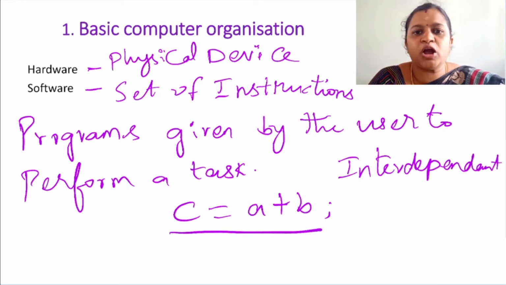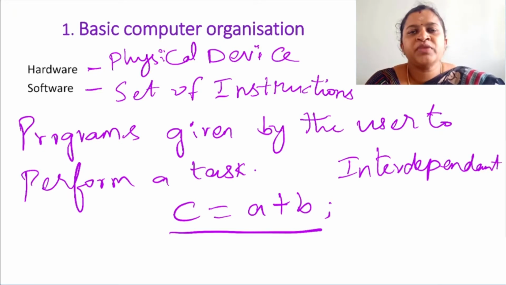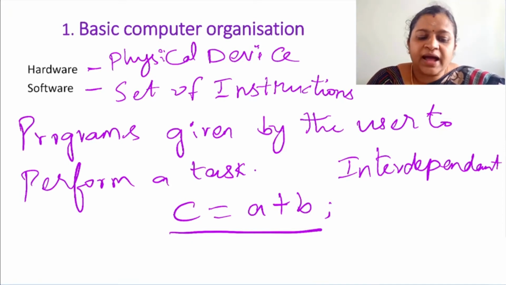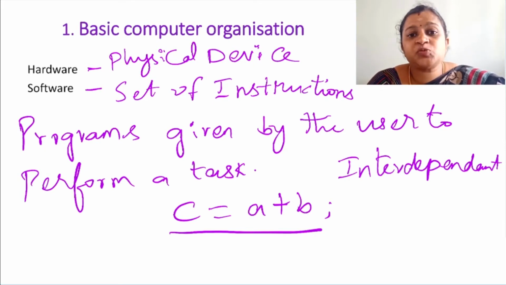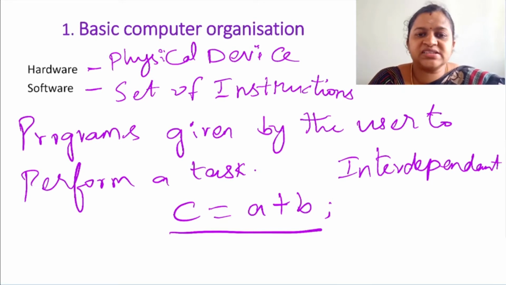Interdependent means both are depending upon each other. For example, I want to listen to some music in the computer system. I have the monitor, I have the speakers ready. Mainly to hear some music, we need speakers or headphones. So that is ready, the hardware is ready.